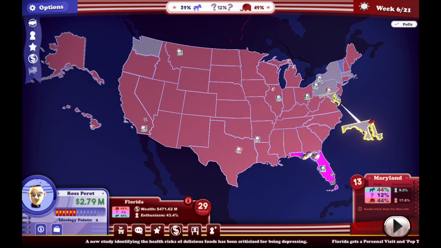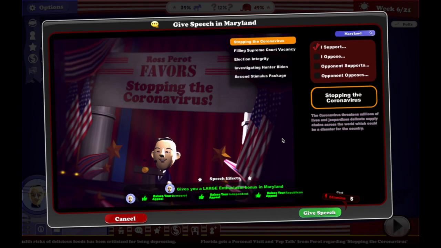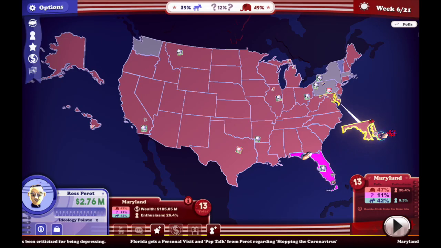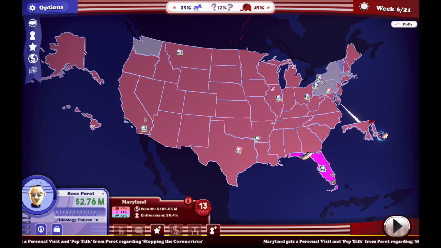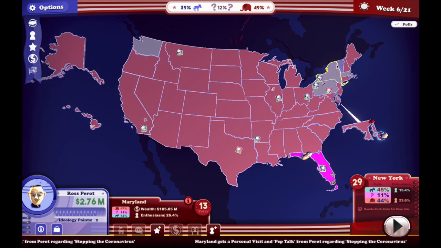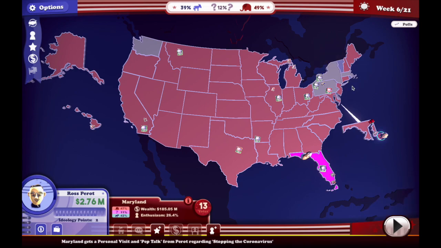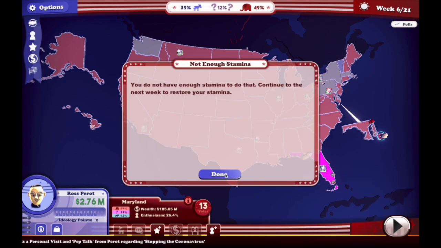And we're not playing as necessarily the actual Ross Perot, we're just playing as this candidate, so I guess we can technically do something that violates his stances. I'm sure that happens all the time when I'm playing some politician from today. I just do whatever I want.